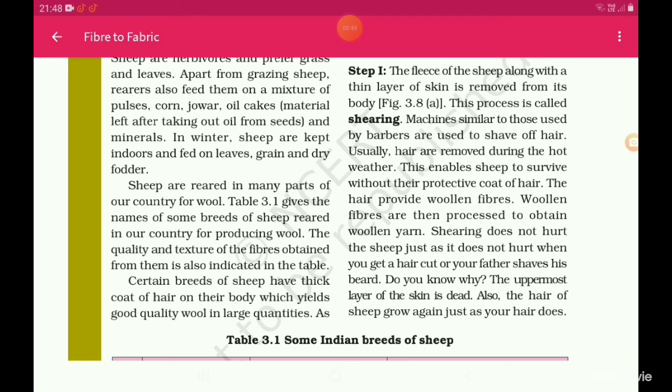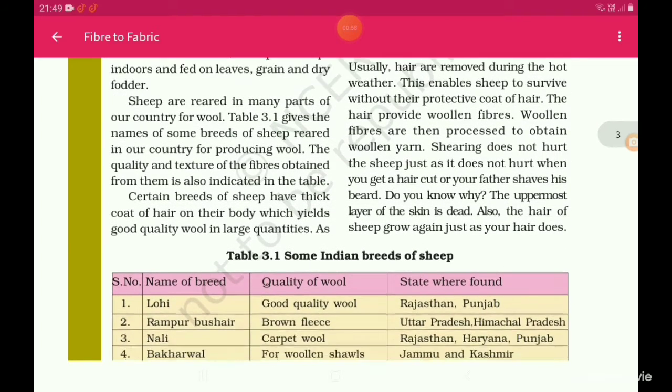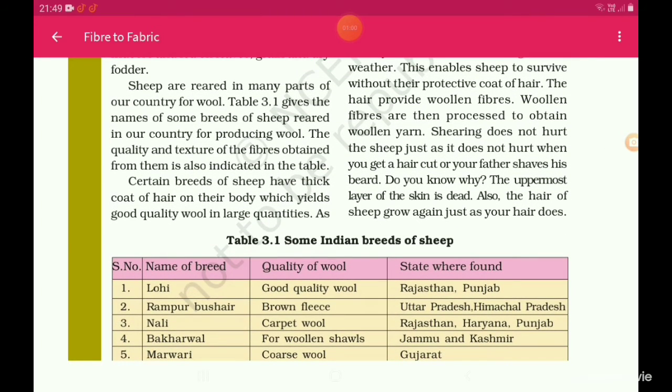Table 3.1 gives the names of some breeds of sheep reared in our country for producing wool. The quality and texture of the fiber obtained from them is also indicated in the table. Certain breeds of sheep have a thick coat of hair on their body, which yields good quality wool in large quantities.